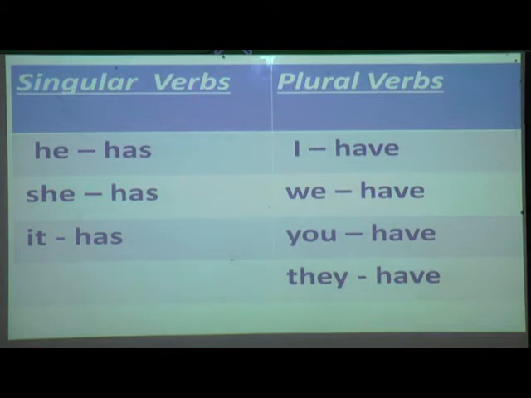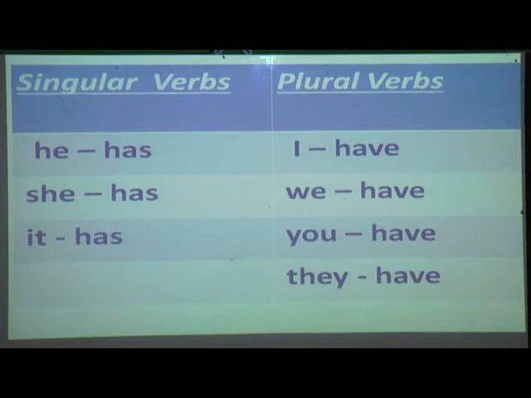So when are we going to use has, students? Yes, we use has with singular nouns or pronouns, that is he, she, it. And we use the plural verb have with plural nouns or pronouns, that is I, we, you, they. Keep in mind that with I and you we use have. I hope you have understood is, are, am. Then I taught you was, were, and then has and have. Now you have listened to what I have taught.